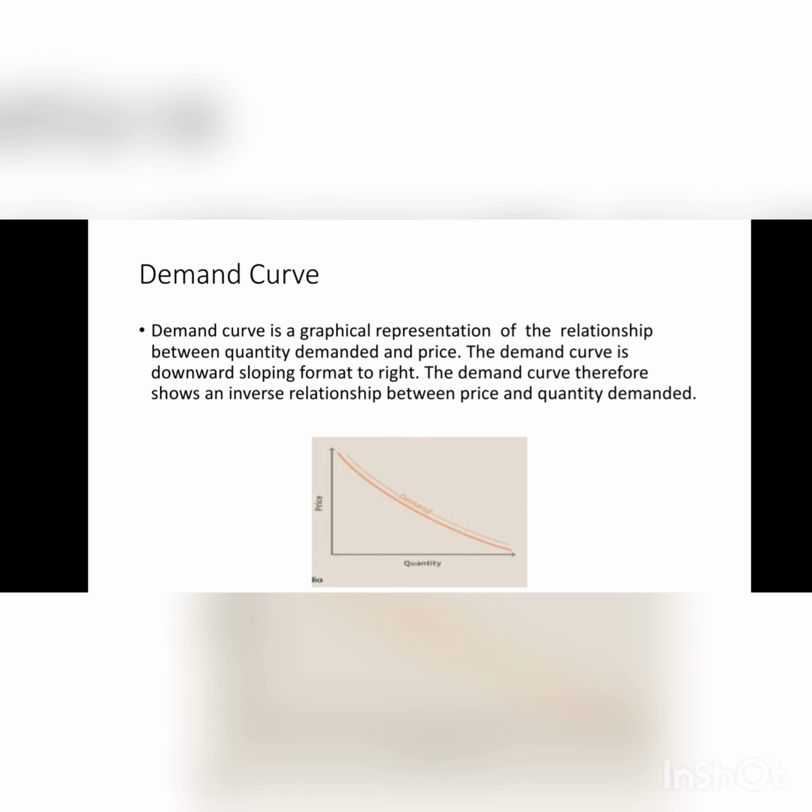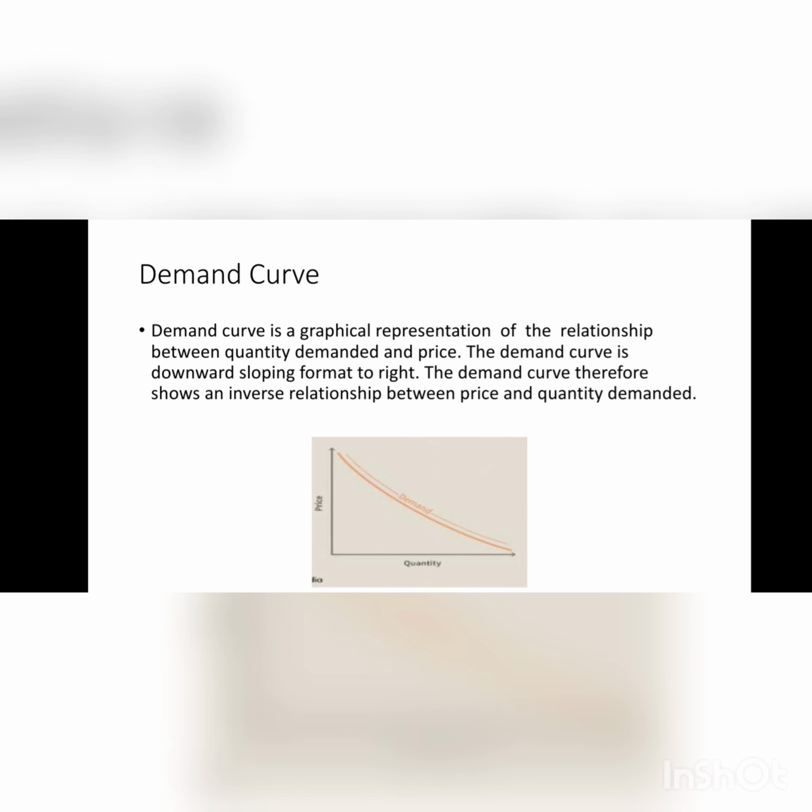You're going to look at the demand curve. The demand curve is a graphical representation of the relationship between quantity demanded and price. The demand curve is downward sloping from left to right.